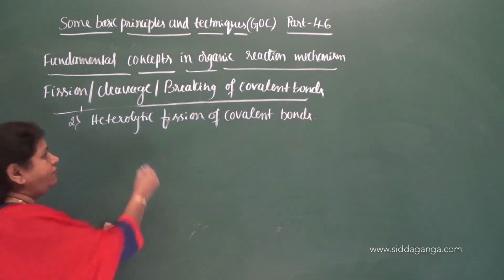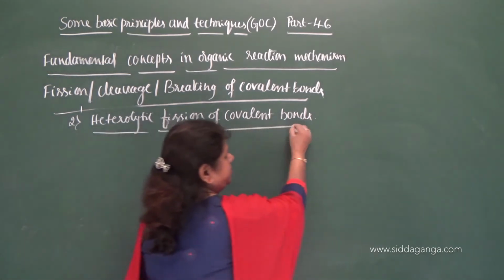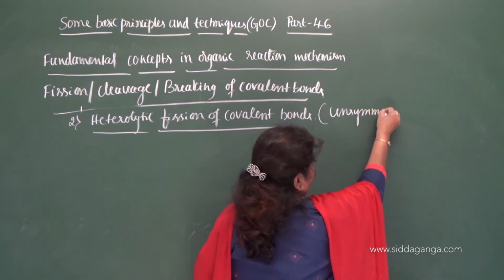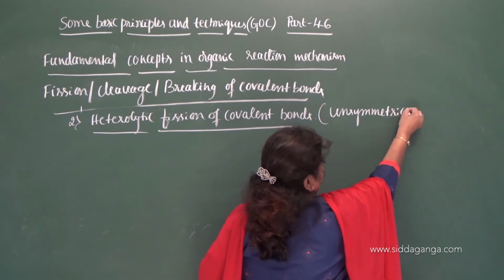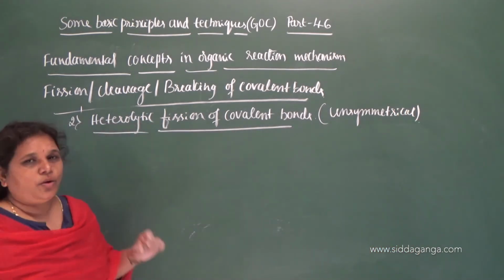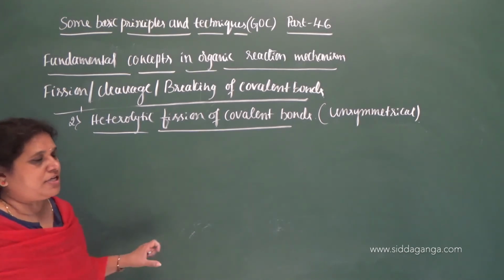Heterolytic fission of covalent bonds, or you can call it unsymmetrical cleavage. Unsymmetrical cleavage of a covalent bond present in a substrate molecule.